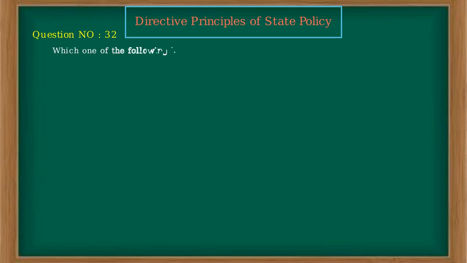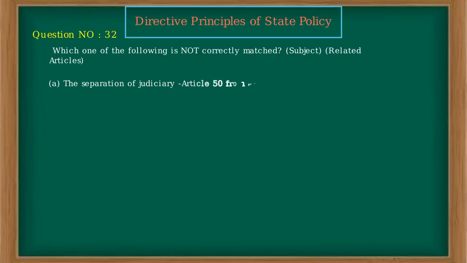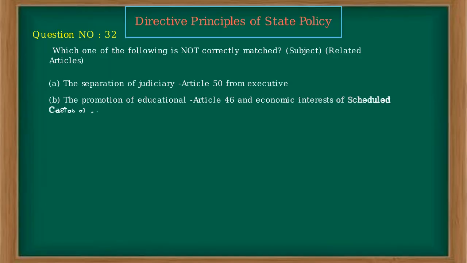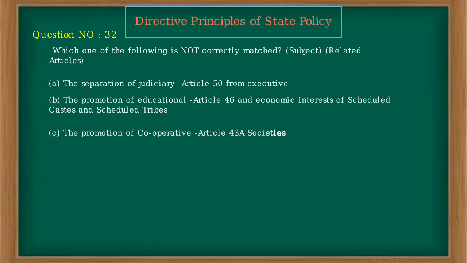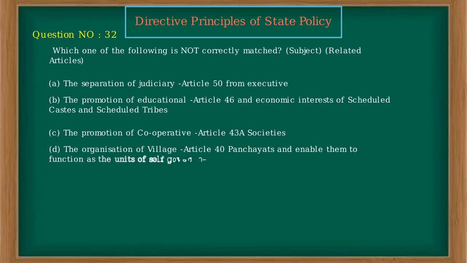Which one of the following is not correctly matched? Subject, related articles. A. The separation of judiciary from executive, Article 50. B. The promotion of educational and economic interests of scheduled castes and scheduled tribes, Article 46. C. The promotion of cooperative societies, Article 43A. D. The organization of village panchayats and enable them to function as the units of self-government, Article 40. Ans. C.